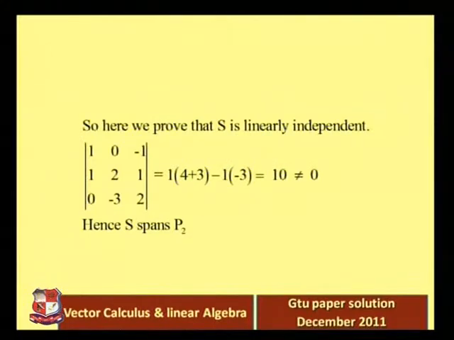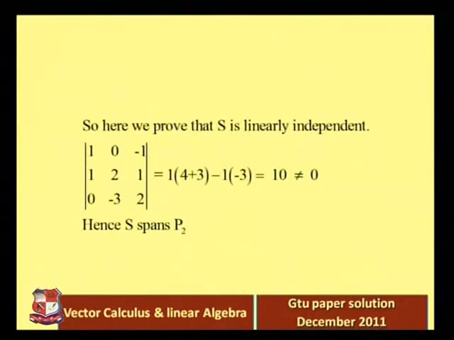Now we want to find the value of that determinant. That is quite easy; you should know how to find the value of a determinant. 1 into (4 plus 3), the second element is 0 in the first row so that is not considered, minus 1 into (minus 3 minus 0), so 7 plus 3, that is equal to 10.